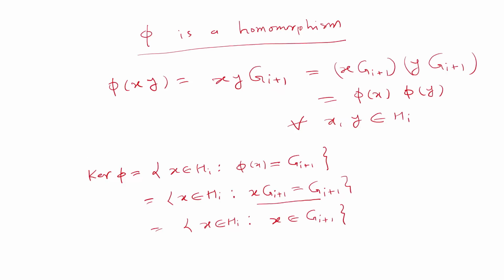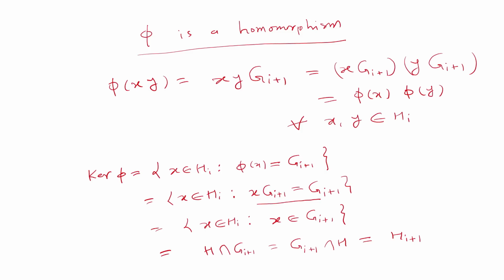So we can write this set as x belongs to Hi such that x belongs to Gi plus 1, and we can see easily that this set is nothing but H intersection Gi plus 1, or we can say Gi plus 1 intersection H, and therefore this is nothing but Hi plus 1. So the kernel of this mapping is Hi plus 1.